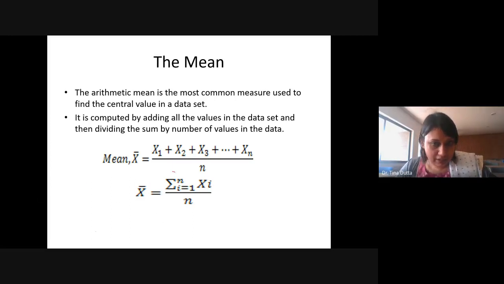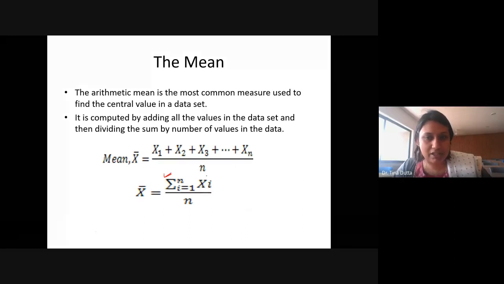In statistics, sometimes it is also written like this. This symbol is called summation or sigma. This is called capital sigma. You will also come across standard deviation where we will use this kind of notation. This is also called sigma. So this is small sigma and this is capital sigma. Capital sigma is used for summation.